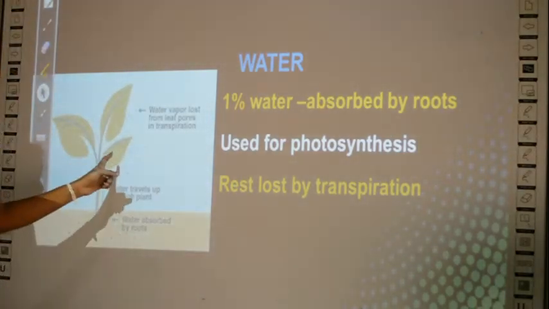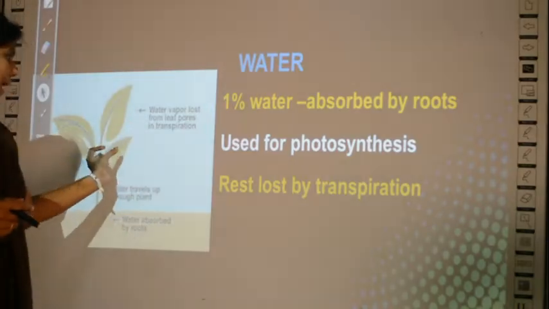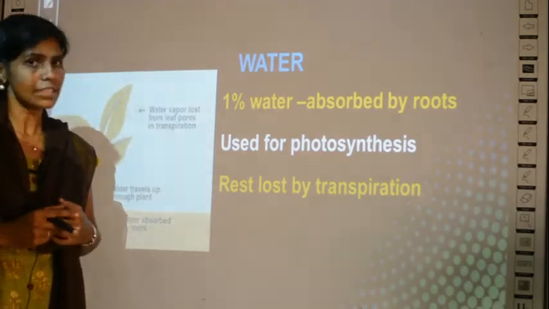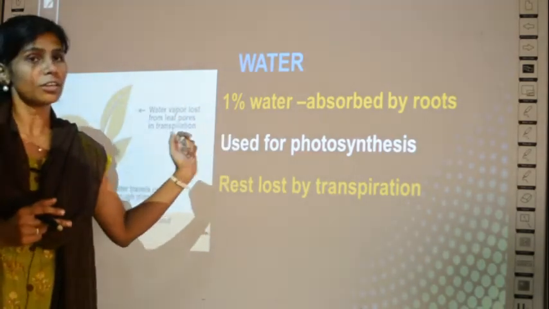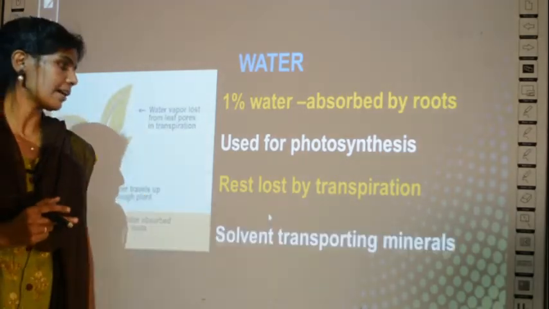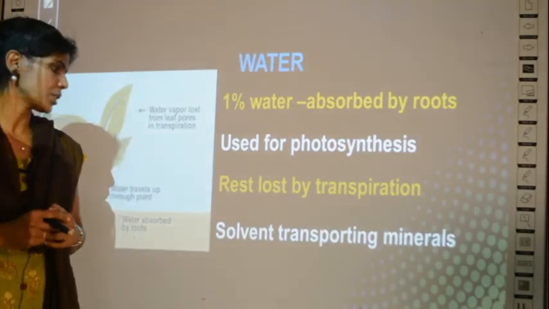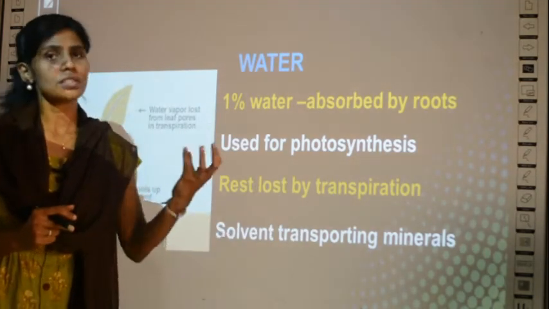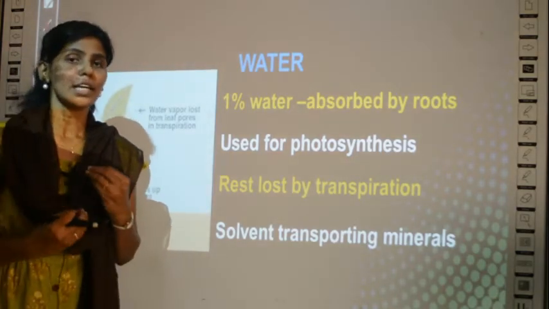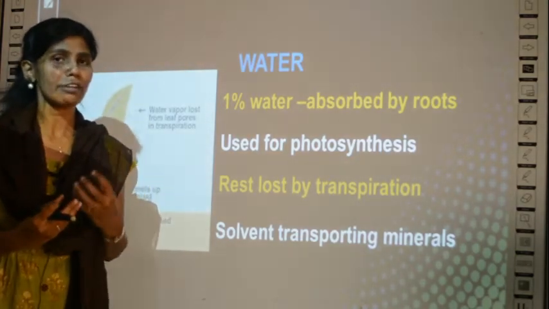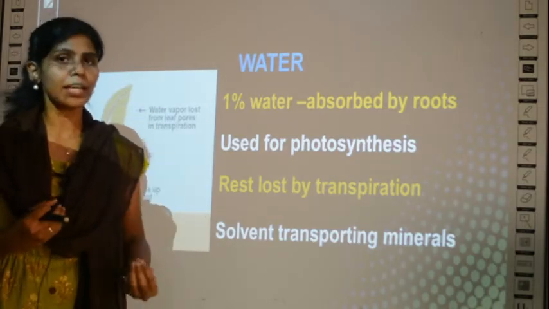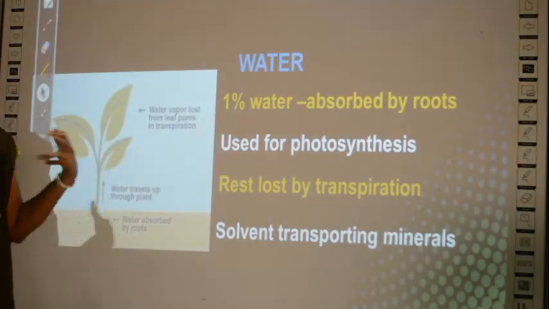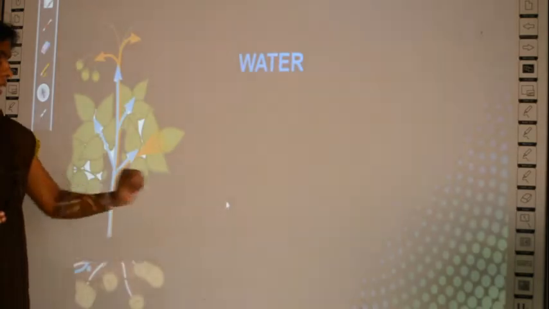What is transpiration? Water lost to the atmosphere from a plant through the leaves is transpiration, right? This also you have already studied in your first lesson. So 1% of water only is used for photosynthesis, all the rest is lost by transpiration. And what is the solvent here? Water is the solvent, no? The solvent will carry dissolved minerals. From where? From the soil, the water can take minerals in a dissolved form for the plants. Okay, so some more you have about water in the next slide.